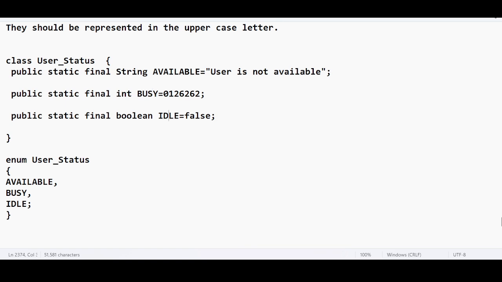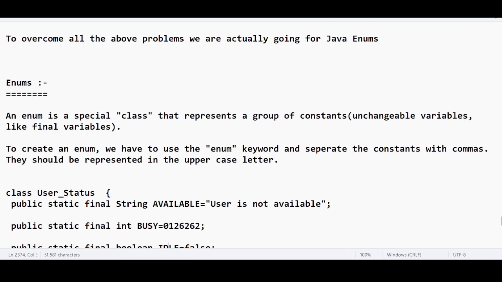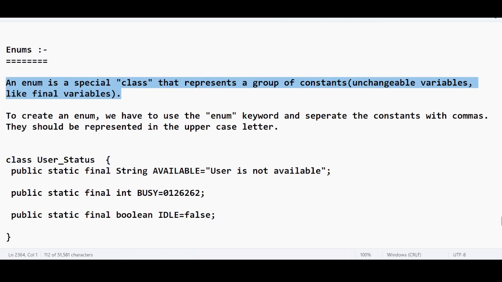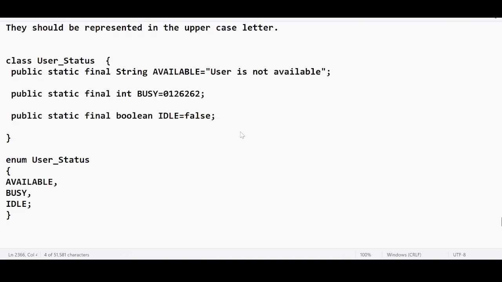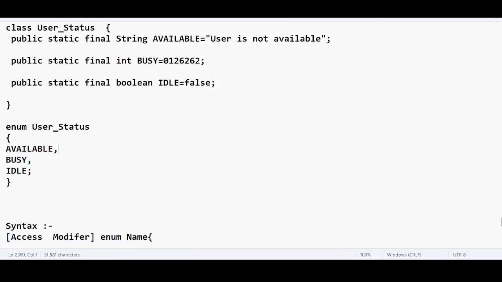When you get a question like what is an enum, your answer should be very simple. An enum is a special class that represents a group of constants, as simple as that. Unchangeable variables like final variables. To represent an enum, you use the enum keyword. In this enum, you will have the direct variable names in uppercase letters.